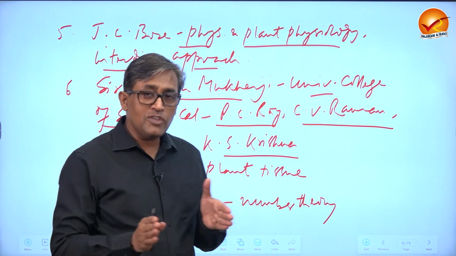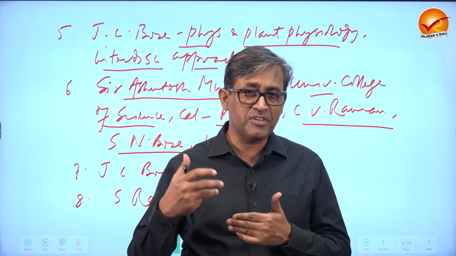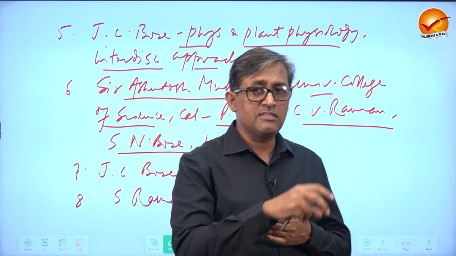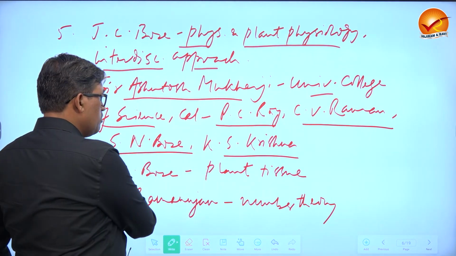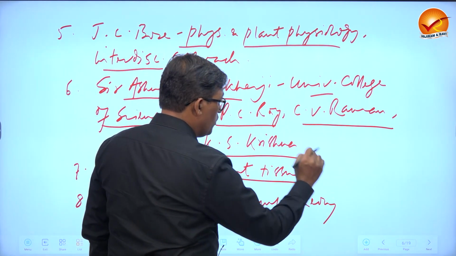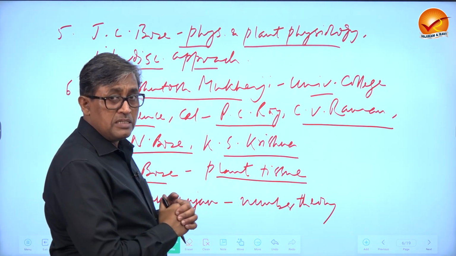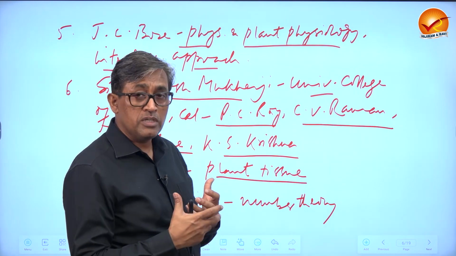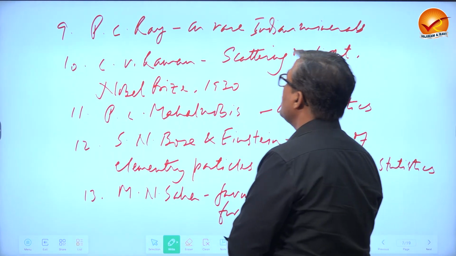So that means a young generation of scientists who would work in the various scientific fields started in this period. You all heard about J.C. Bose, famous for his work on plant tissues. S. Ramanujan, the great mathematician of India who worked on number theory, that also you can write in your answer. P.C.